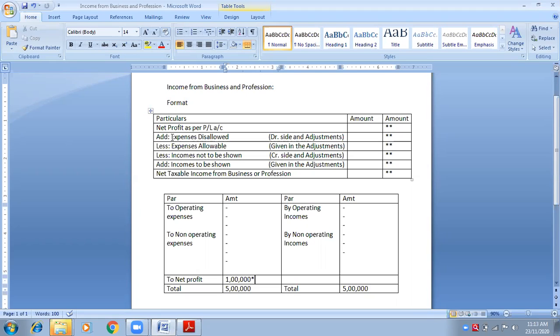The burden of the tax will be reduced by applying section 80G. If your income is 1 crore and you have donated some amount, that amount will be deducted from your income. So income will be reduced. The more the income is reduced, the lesser the tax burden will be.